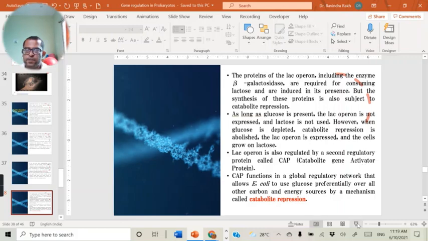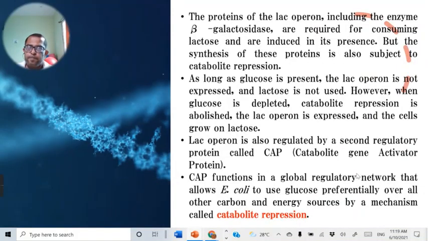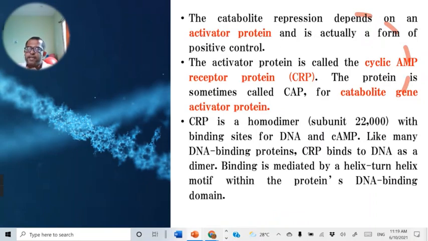So because of this protein, E. coli uses glucose as an energy and carbon source. How does this work? Now this catabolite gene activator protein is also known as an activator protein, and it is involved in the positive control of the lac operon.